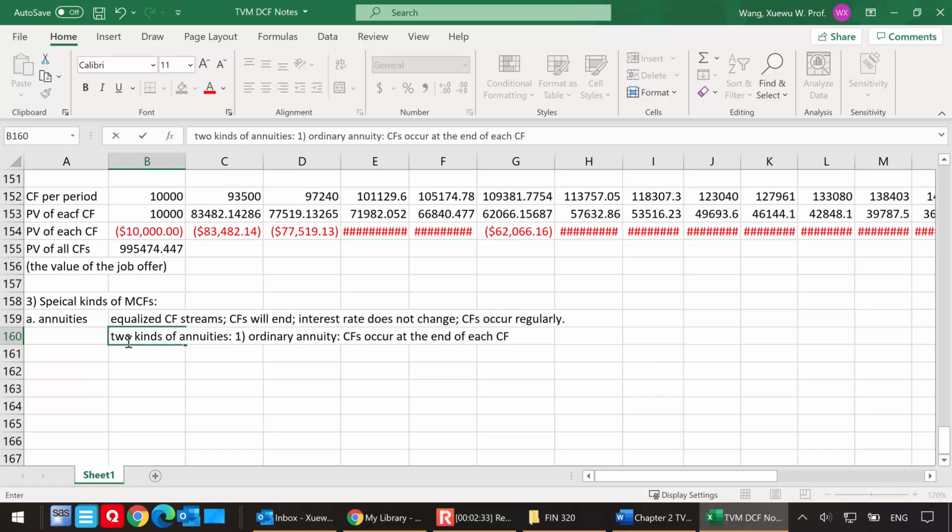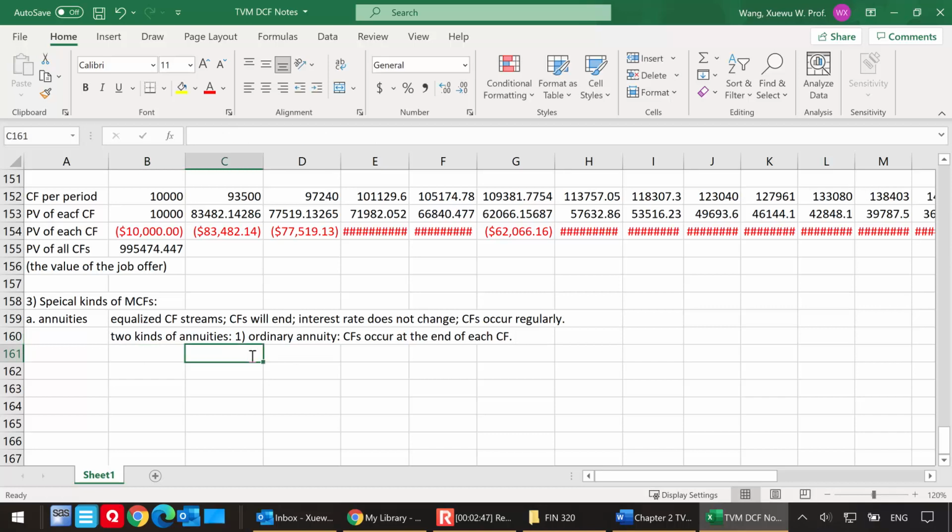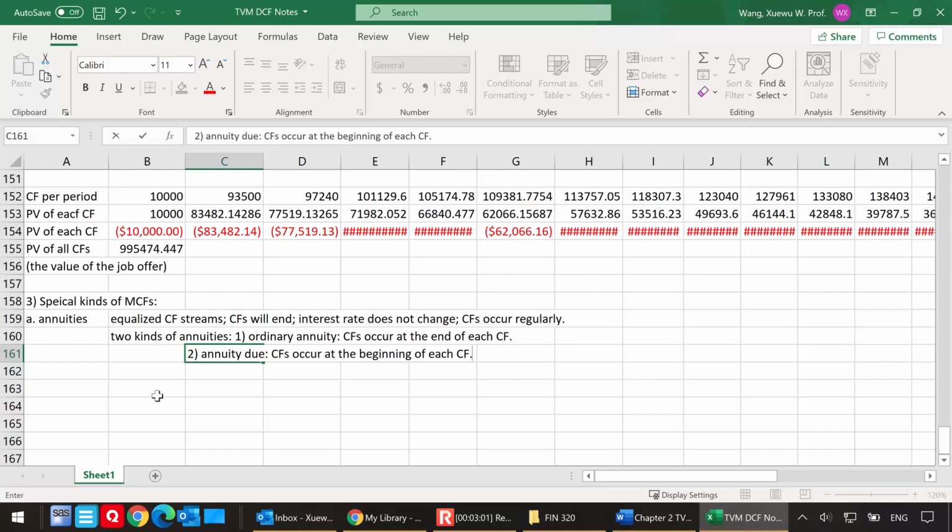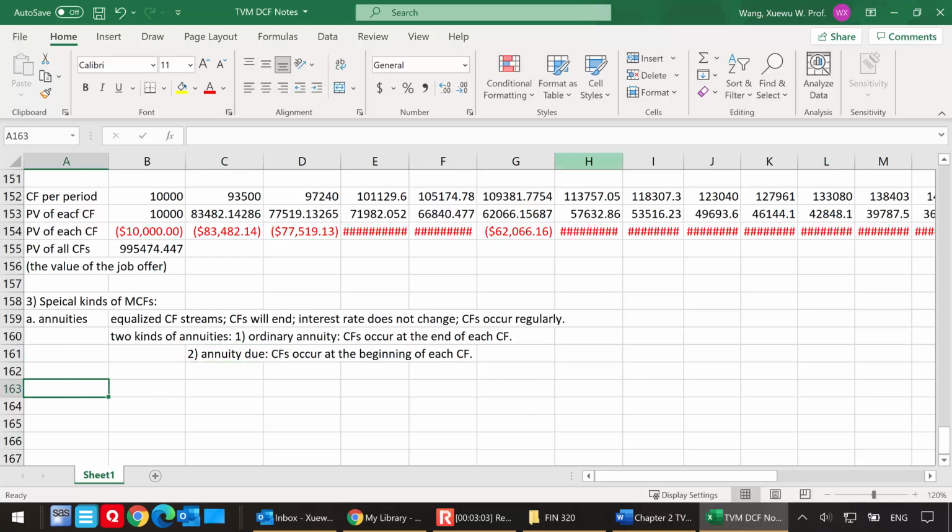Remember, we're talking about multiple periods, and we're talking about having cash flows in each of these periods. Cash flows occur regularly, but for ordinary annuities, the cash flows occur at the end. Whereas for annuity due, the cash flows occur at the beginning of each period. So this is a difference in the timing of the cash flows, and these are very important issues for us to be aware of. As I said, you may have dealt with this already in Finance 201.